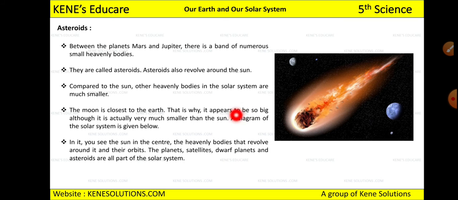A diagram of the solar system is given below. You will see in the next slide that the sun is in the center, along with the heavenly bodies that revolve around it and their orbits. The planets, the satellites, dwarf planets and asteroids are all part of the solar system. The motto behind the lesson is knowing the solar system, knowing the planets, knowing your universe.